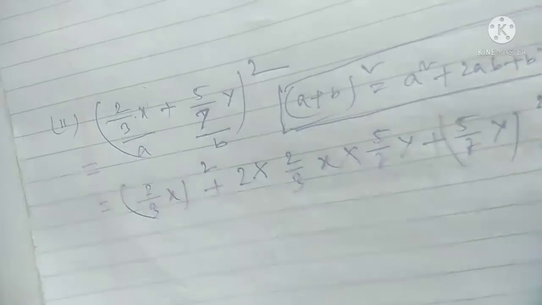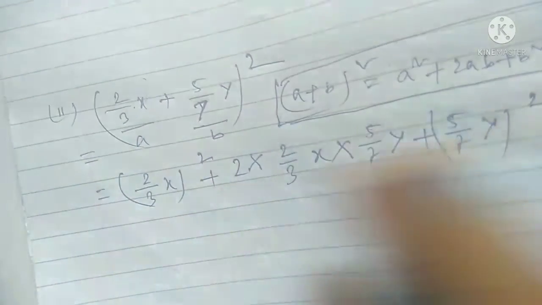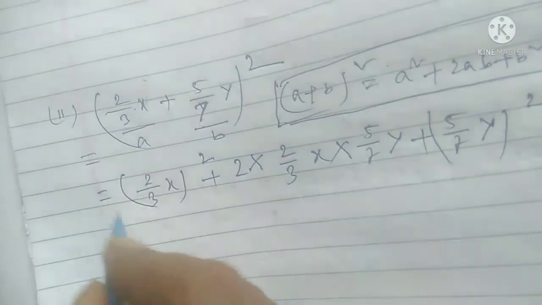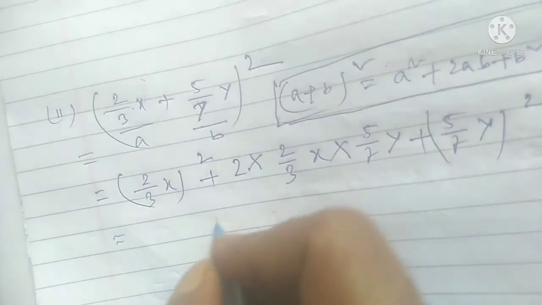My dear student, I think this is a very easy sum. Anybody can solve these questions, and I am explaining how to solve them in this video.